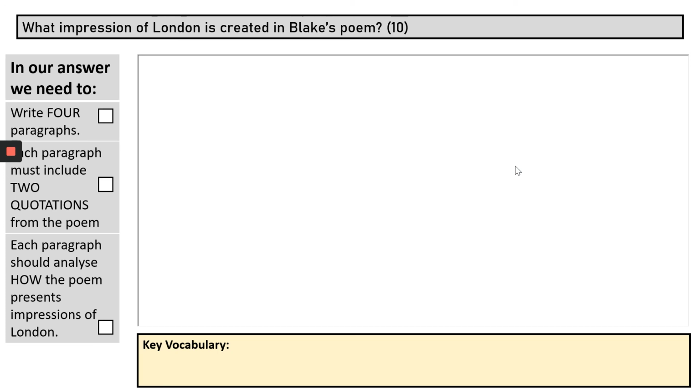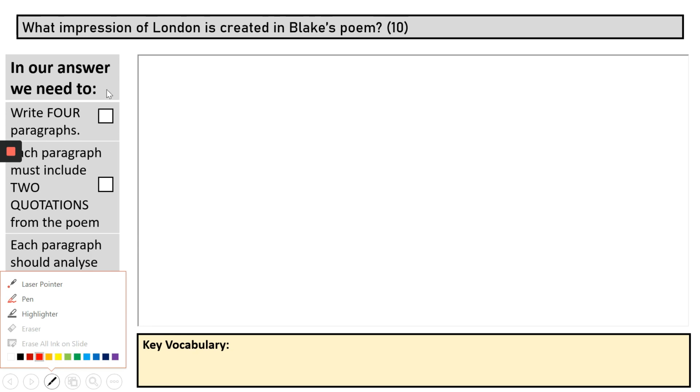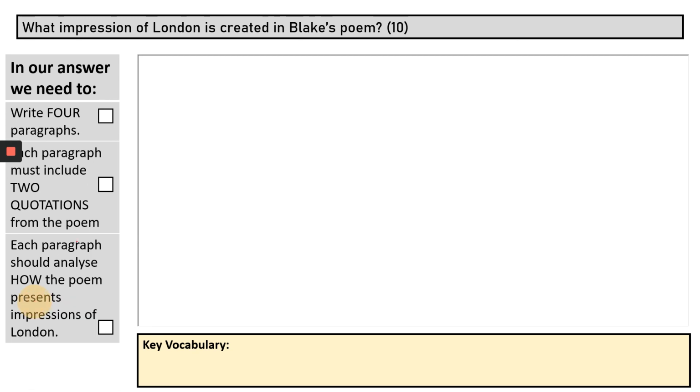So, in your response, what impression of London is created in Blake's poem? We're going to be looking ideally for you to come up with 4 paragraphs. We're going to suggest that each paragraph you come up with should include 2 quotations from the poem, so you end up with a total of 8. And to think about how each paragraph should really analyse how the poem presents these impressions of London.